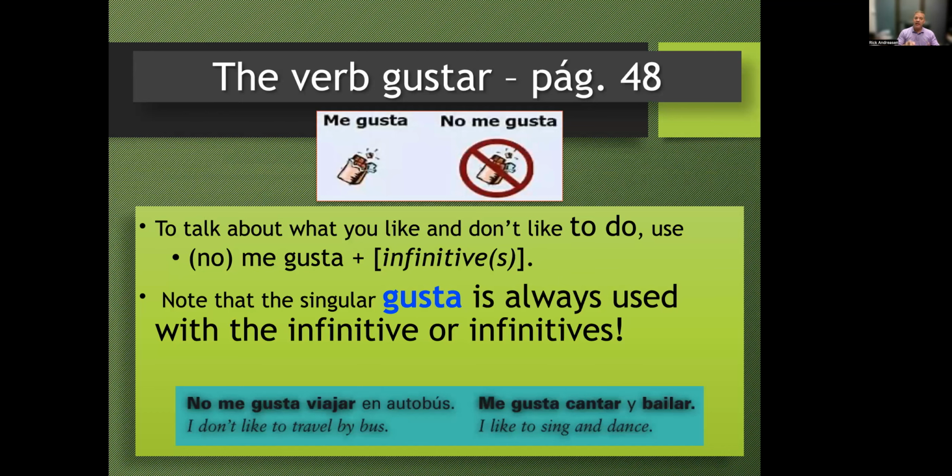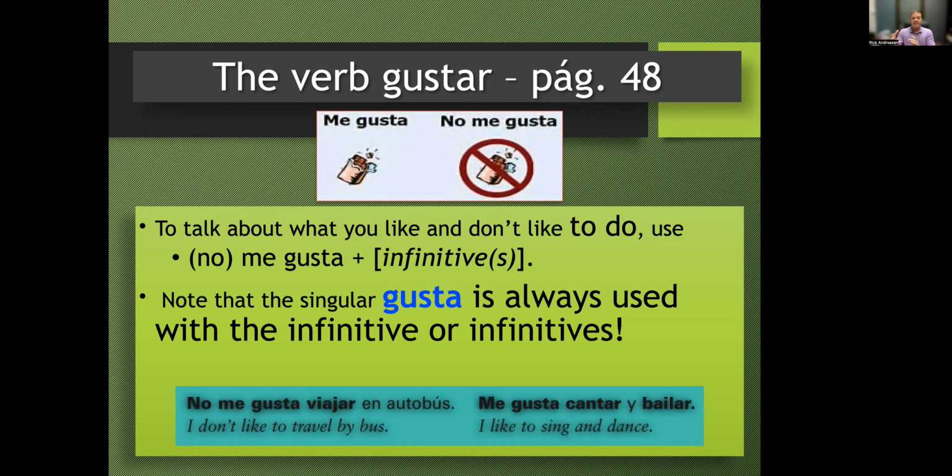Just one more thing about it is just like we saw with the other four verbs on the big chart that we had underlined there, you can use gustar with another infinitive, as long as the same person is being pleased and doing the action. So you can say, for example, no me gusta cenar. I don't like to eat dinner.